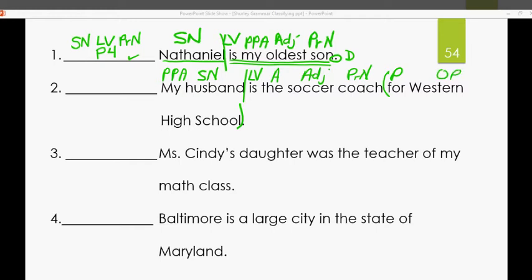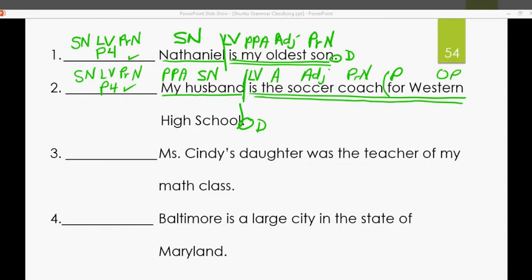Let's mark our sentence pattern. Subject noun, linking verb, predicate noun, pattern for check. Okay, let's go to the end of the sentence. Period, statement, declarative. Divide your complete subject from your complete predicate with a dividing line, which I did ahead of time. Underline your complete subject once. My husband. Underline your complete predicate twice, is the soccer coach for Western High School. All right, how about this one?